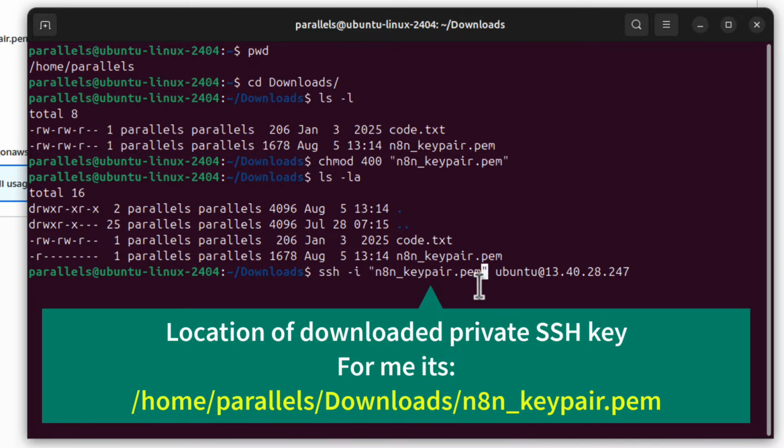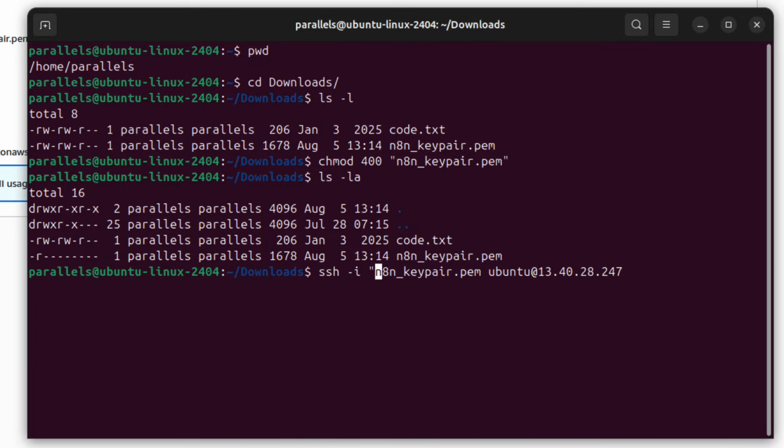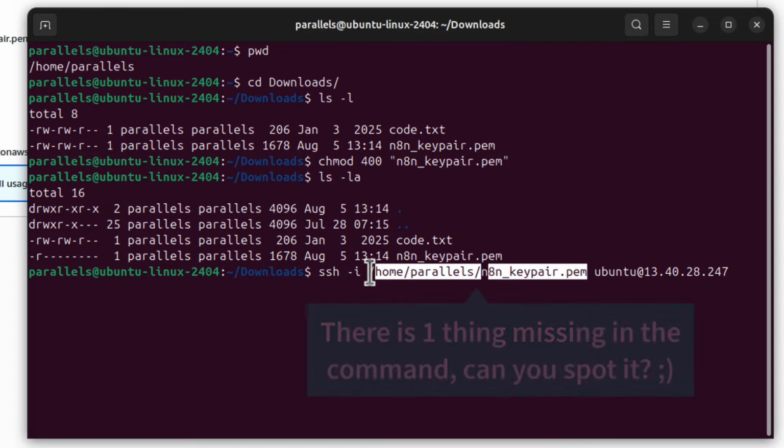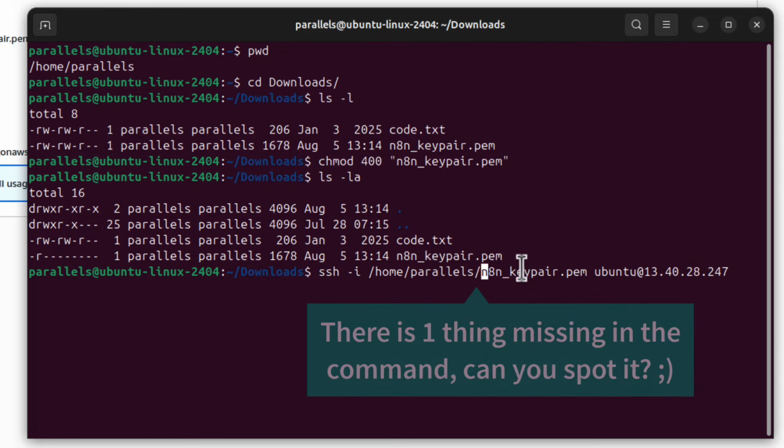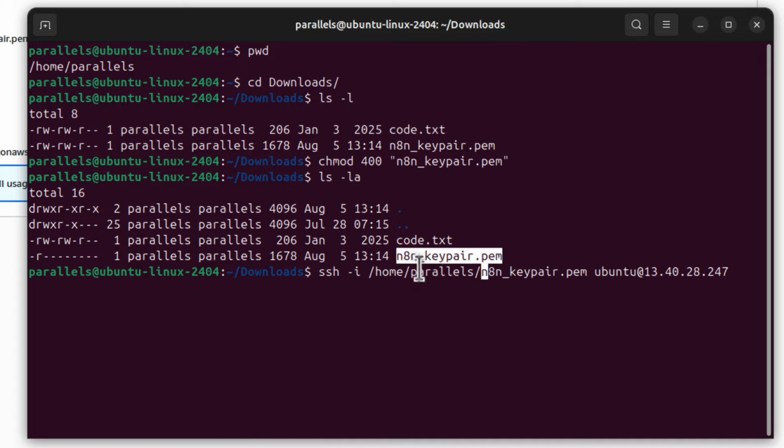This full command I can run from anywhere. I don't even have to be in the same folder where this file is now, because I specified the full path. If I run this command now, it should take me to my server.